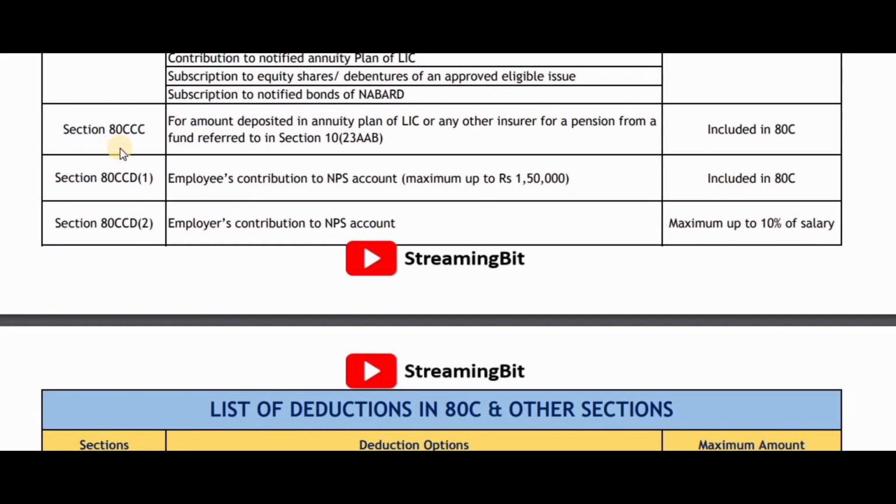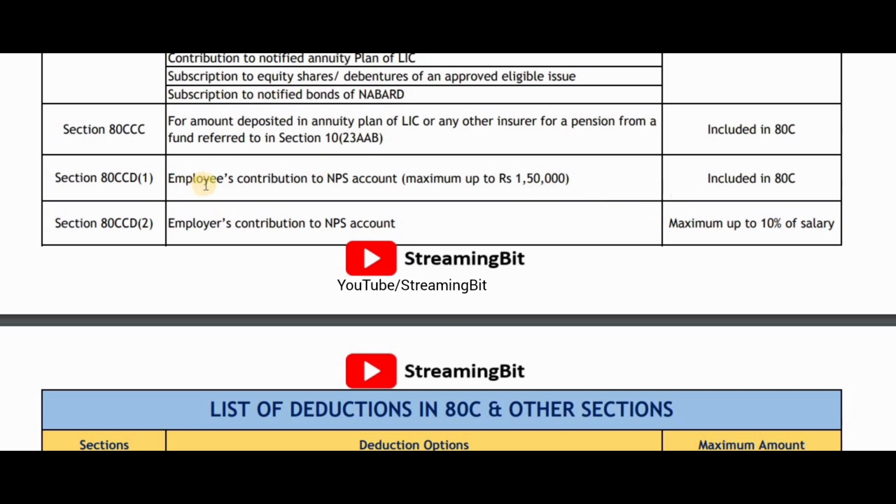Section 80CCC is for amount deposited in an annuity plan of LIC or any other insurer for a pension from a fund referred to in section 10. You can avail that, and it is already included in section 80C. The next is section 80CCD(1), wherein employee's contribution to NPS account is allowed maximum up to 1.5 lakhs.